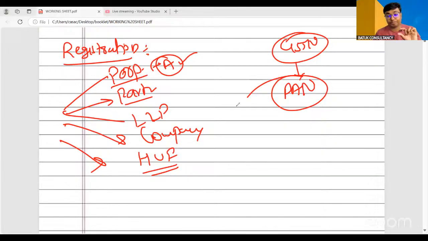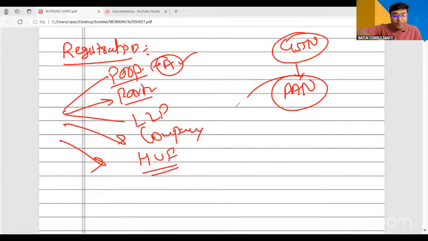Now, the question is, suppose I have one office at Jodhpur, Rajasthan, and another office in Gujarat, a different state. In that case, do I need to take multiple GST registrations? Yes, definitely. On the same PAN number, you can take the GSTN. Now, suppose in Rajasthan, I have to open 3 to 4 branches and I don't want to take a GST registration. Is it possible? Yes, definitely.